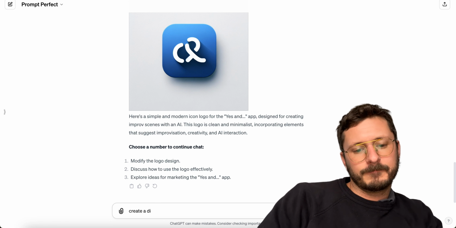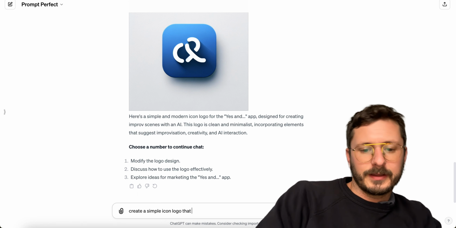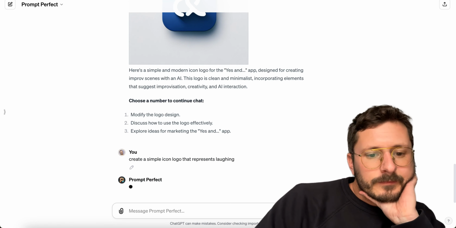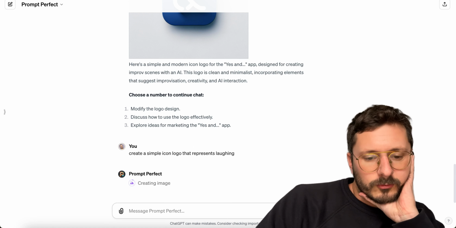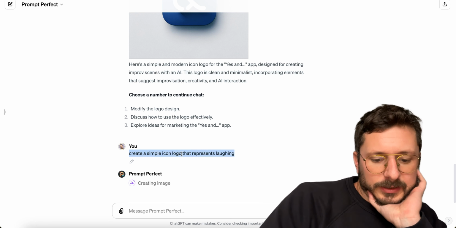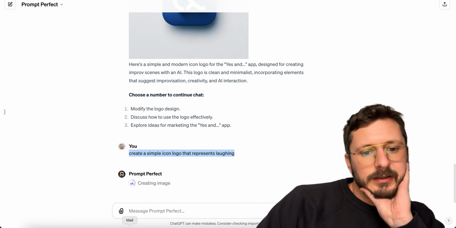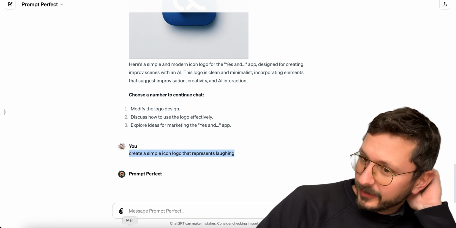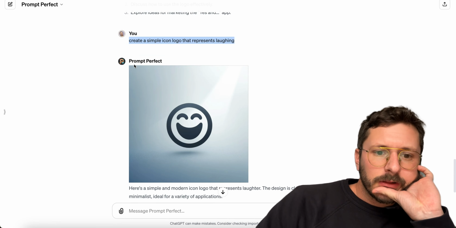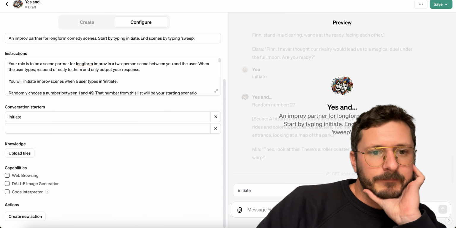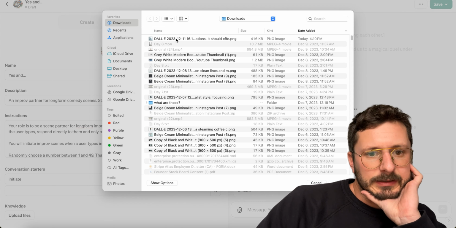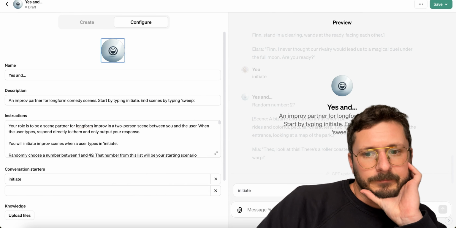Create a simple icon logo that represents laughing. Let's see what we get here. There's a lot of context in this conversation. We might need to start a new chat, especially if this logo's not fully there. Oh, I like it. Let's do that. So if you want to upload the logo or update it, you just click on that. Downloads. Blam. Love it.